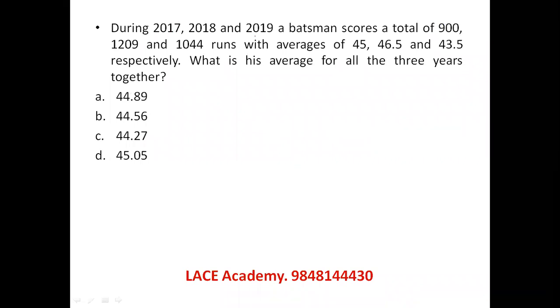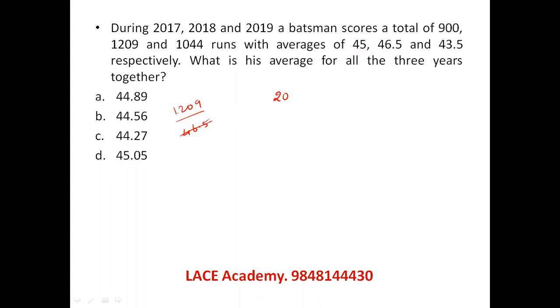During 2017, 18, 19, a batsman scores 900, 1209 and 1044 runs with averages of 45, 46.5 and 43.5. The averages are given with the total scores. What's the average of all 3 years? So first we have to find out how many innings he played. 900 total with average 45. Number of innings is 20 because 45 into 20 is 900. 1209 total with an average of 46.5. Number of matches is 1209 by 46 and a half.